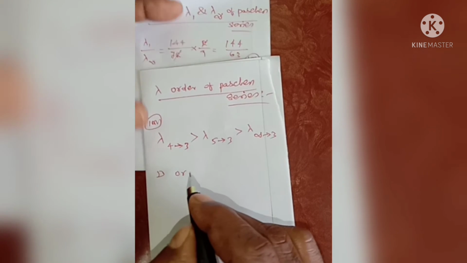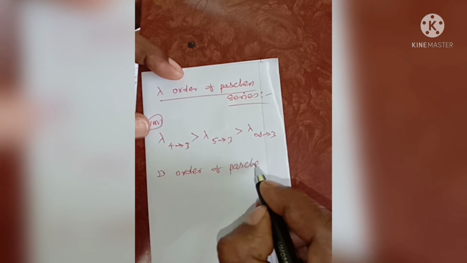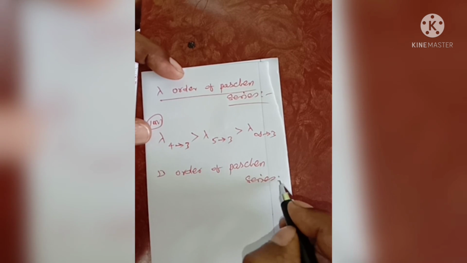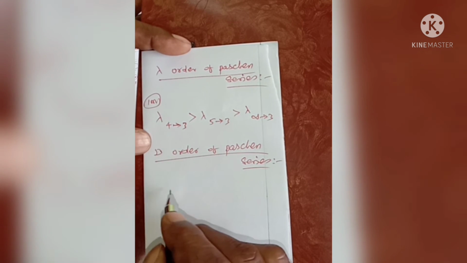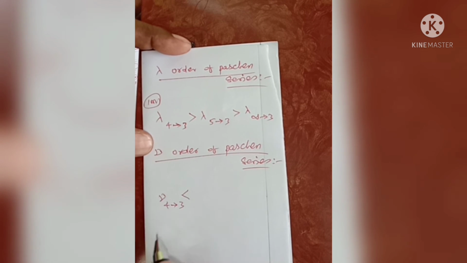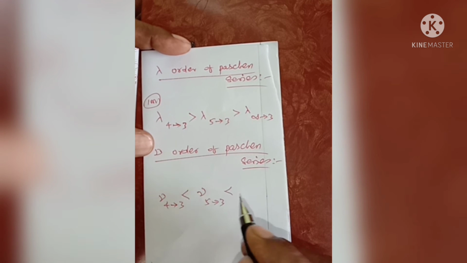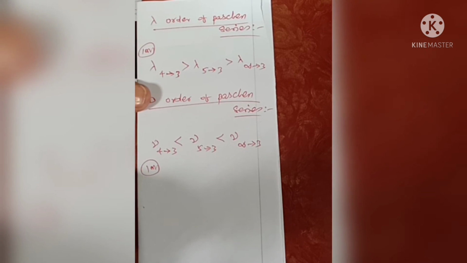Next, the frequency order of the Paschen series. The frequency is just the reciprocal of wavelength. So the frequency of the first transition is minimum, the frequency of the second transition is higher, and the maximum value is for the last transition, infinity tends to 3. The frequency value for the last transition is maximum compared to the first transition. This is also one more question.